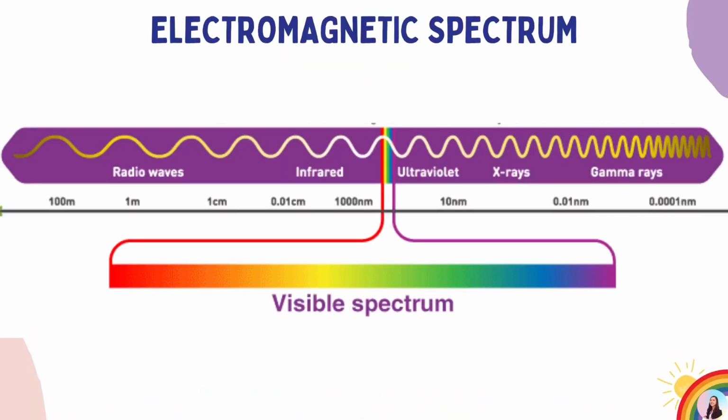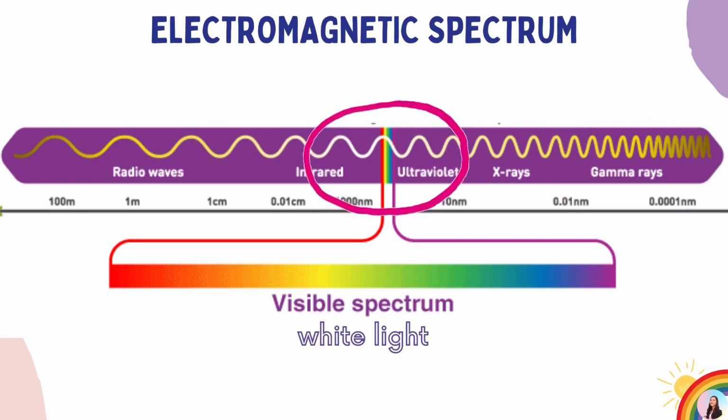Electromagnetic waves are arranged in increasing frequency, which can be found in the electromagnetic spectrum. As you can see in this illustration, the electromagnetic waves with the lowest frequency are called the radio waves, while electromagnetic waves with the highest frequency are called the gamma rays. The only electromagnetic waves that are visible to our eyes is called the visible light spectrum, or can also be called the white light.